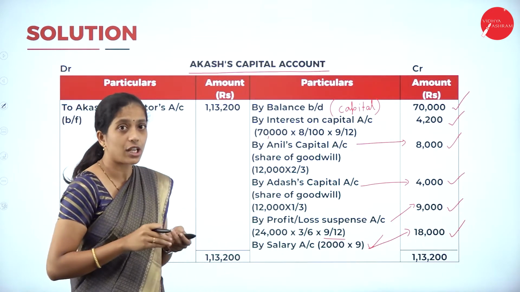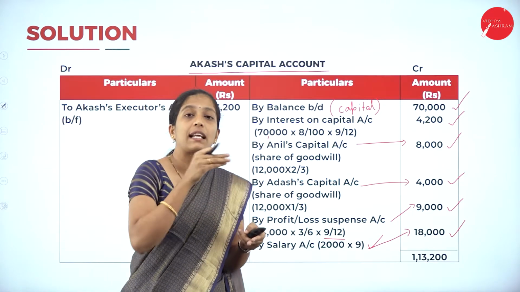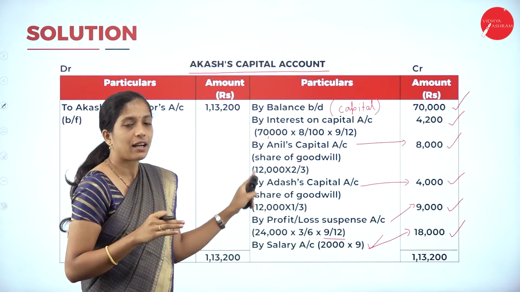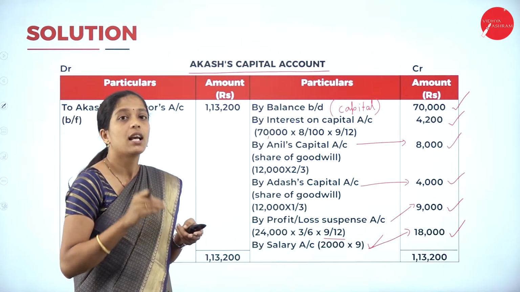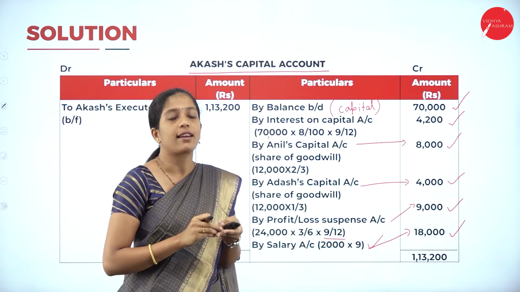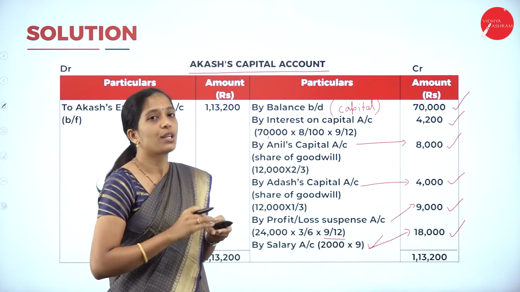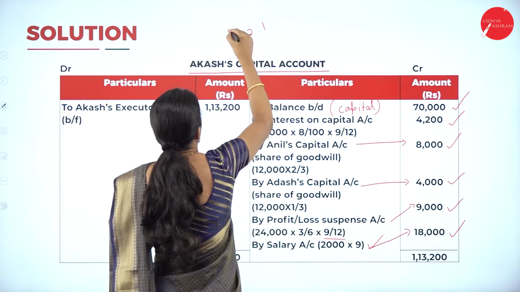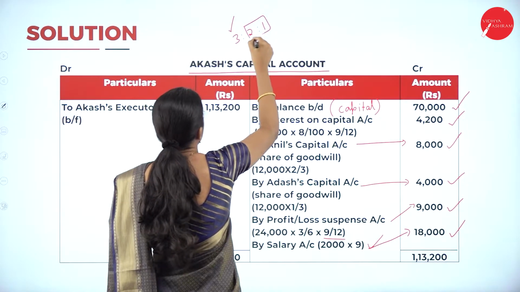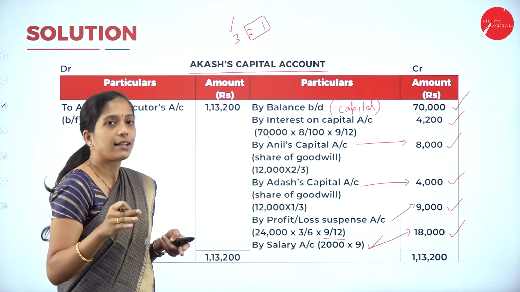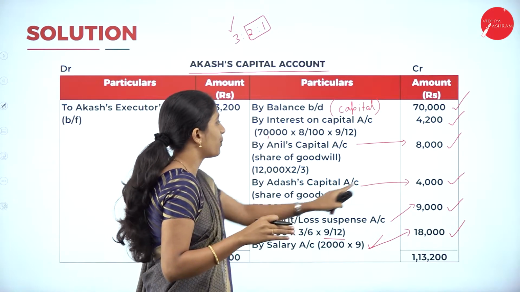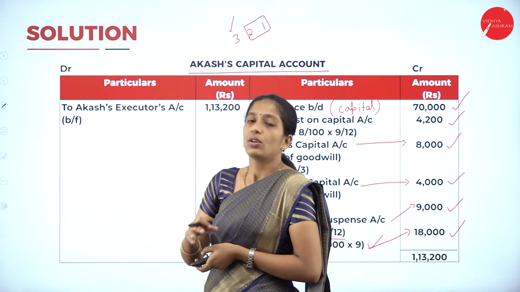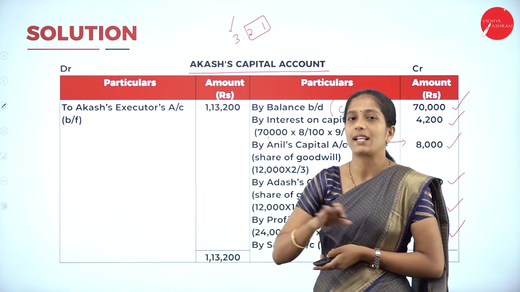Next, they have given his share of goodwill. How much? 12,000. So it has to be contributed by the remaining partners. Who are the remaining partners? By Anil's capital account and by Adarsh's capital account. And in which ratio? Gain ratio. Gain ratio is how much? 2:1. So the total share is 3:2:1. Here Akash died. So the remaining share is 2:1. So that 12,000 has to be distributed in 2:1. So I'll get 8,000 and 4,000. Now we are done with this. There is no drawings. There is no interest on drawings.